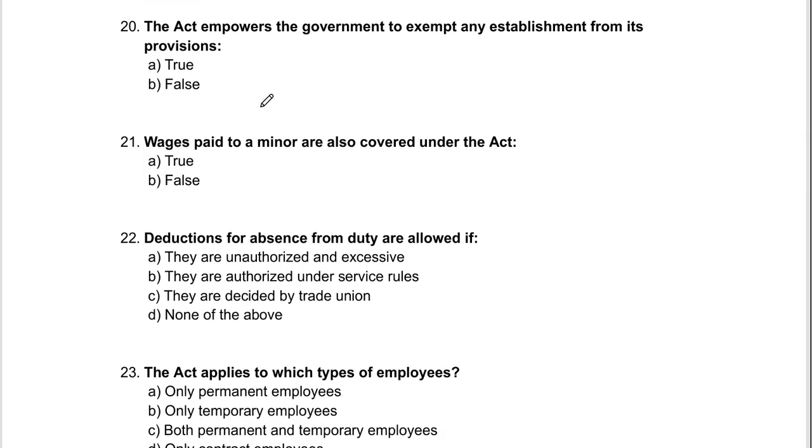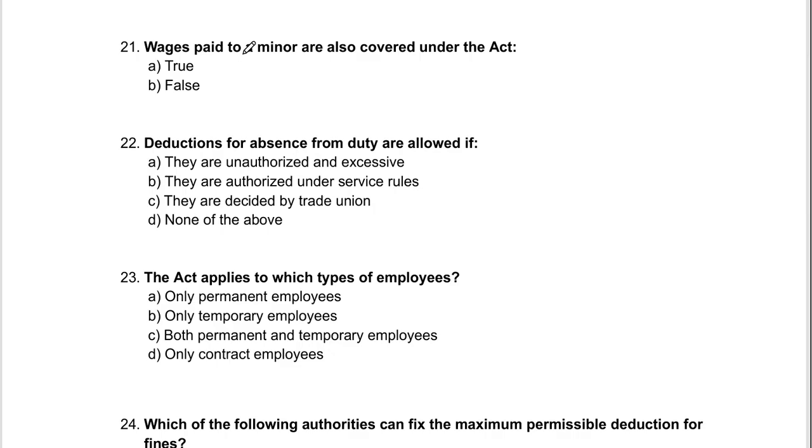Now let's come to question number 20. The act empowers the government to exempt any establishment from its provisions. Obviously this line is also correct. Exactly, there is a list of industrial establishments which are included under this act, and there are some which are not included. So the government has this power to include or exempt any industrial establishment. Wages paid to a minor are also covered under this act. Yes, so it is again true.